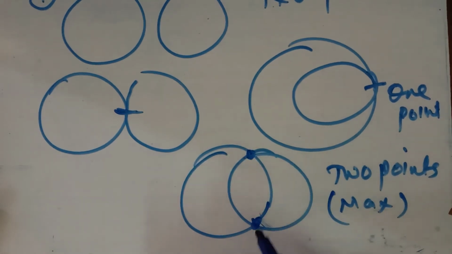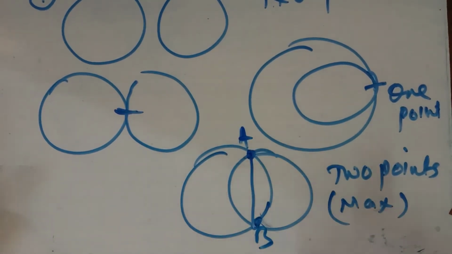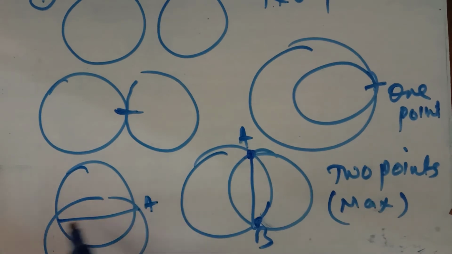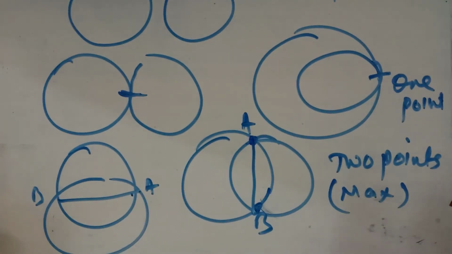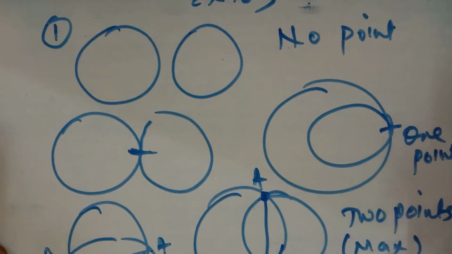The maximum number of points at which two circles can intersect is 2, and the segment joining them is known as the common chord of the circles, because after this we'll do a question in which we have a common chord. If you draw another circle like this, this is the common chord of the circles. A line segment joining any 2 points of a circle is known as a chord of the circle, and this is the chord for both circles. So it is the common chord of the circles.